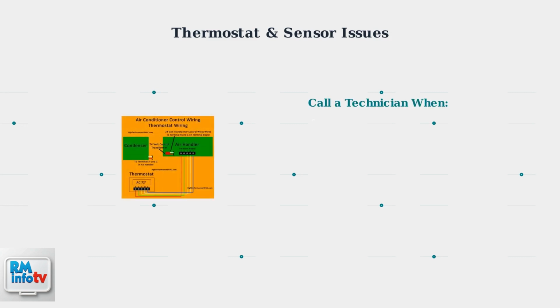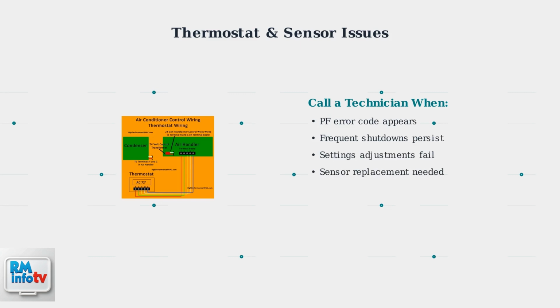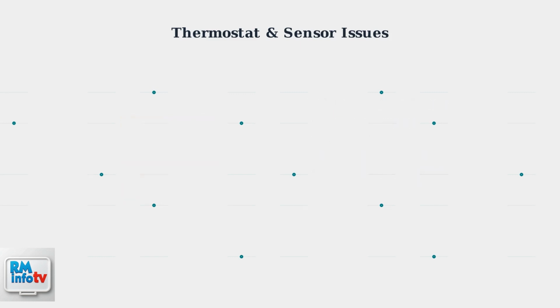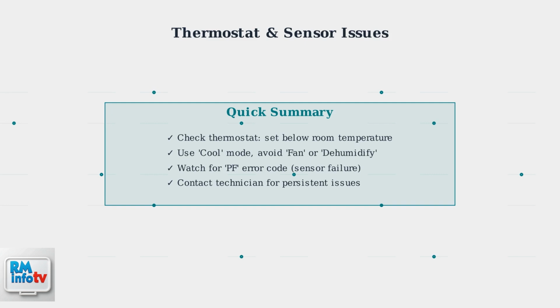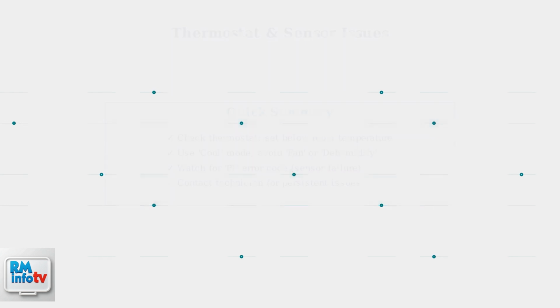For complex sensor issues, professional diagnosis is recommended. Technicians can test sensor accuracy and replace faulty components safely. Future air conditioner models will feature smarter sensors with improved diagnostics, but for current units, proper thermostat settings and professional sensor maintenance remain essential.